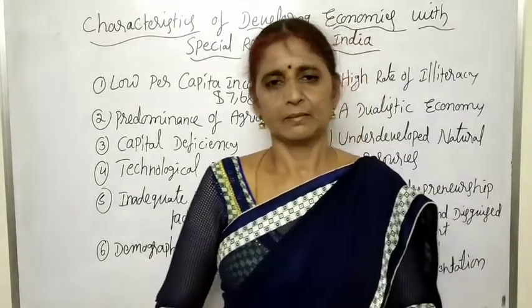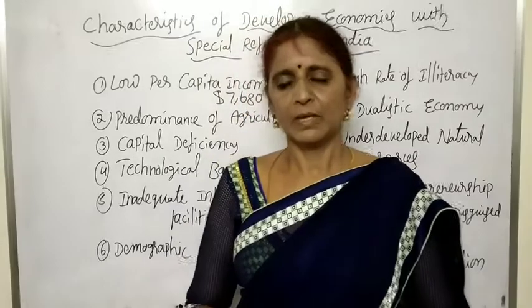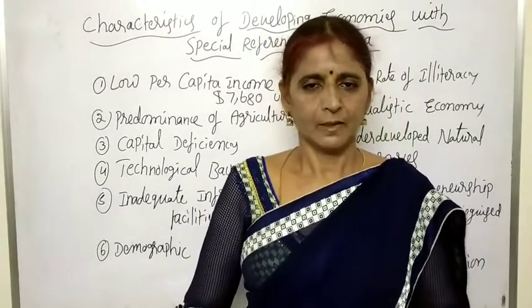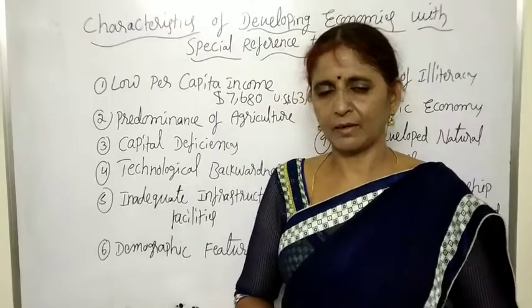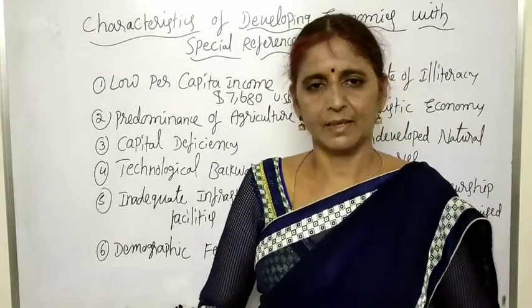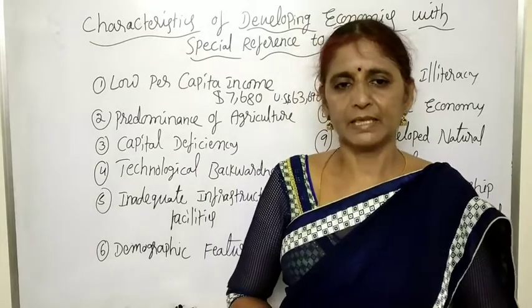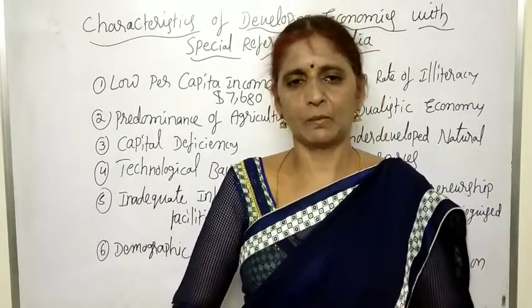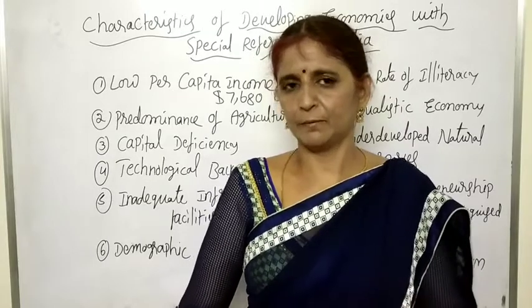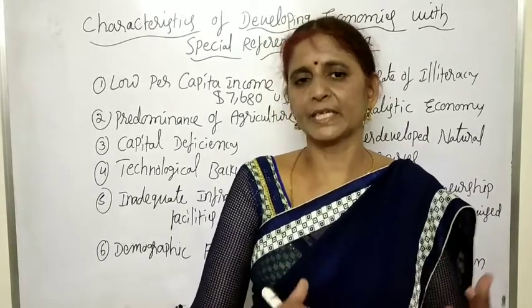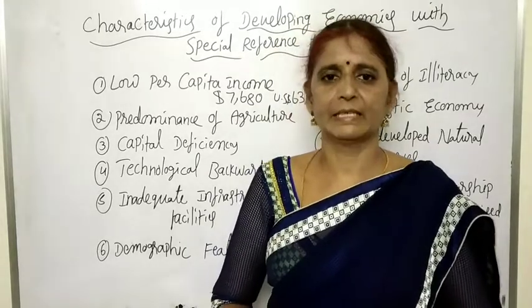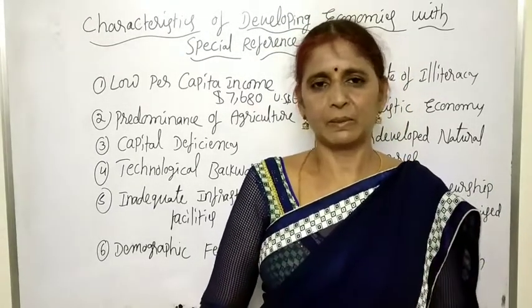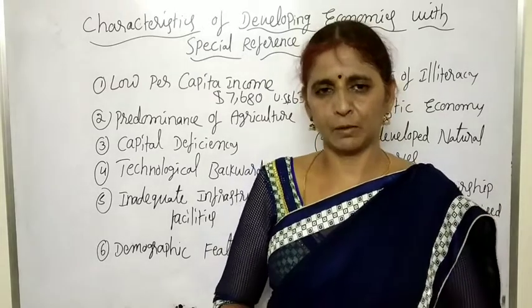In our India, the population is nearly 130 crores now, and the density of population, according to the 2011 census, is 382 per square kilometer. Children, density of population means the average number of people living per square kilometer area. In India the density of population is more due to the heavy growth rate of population.